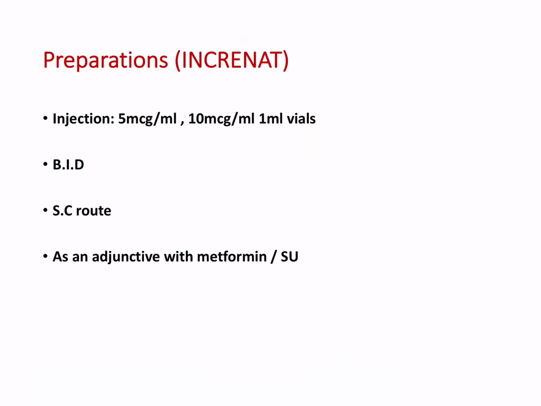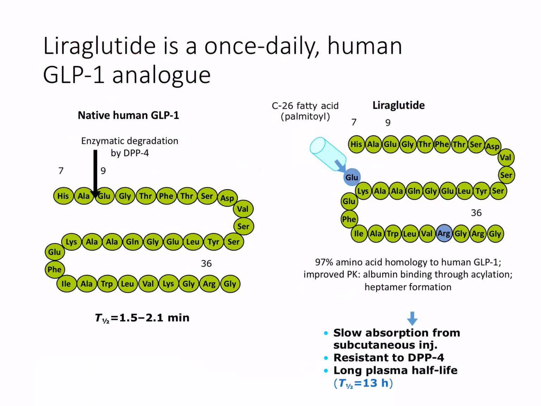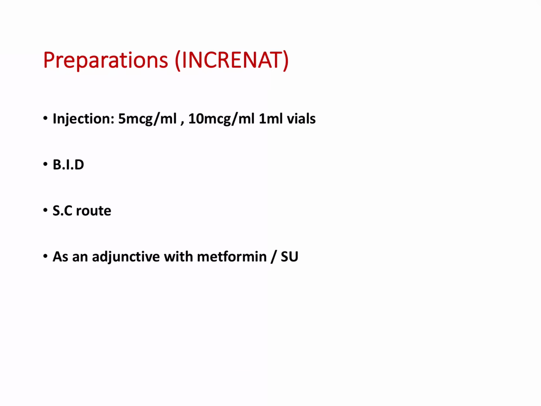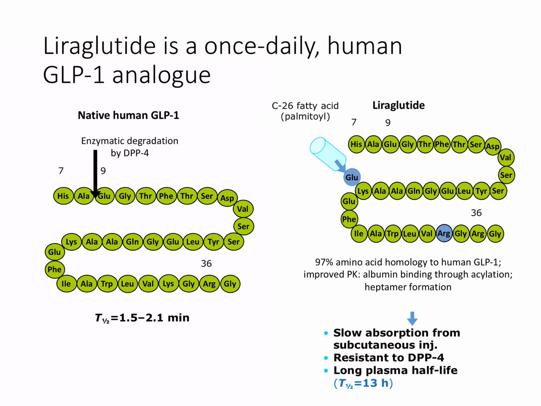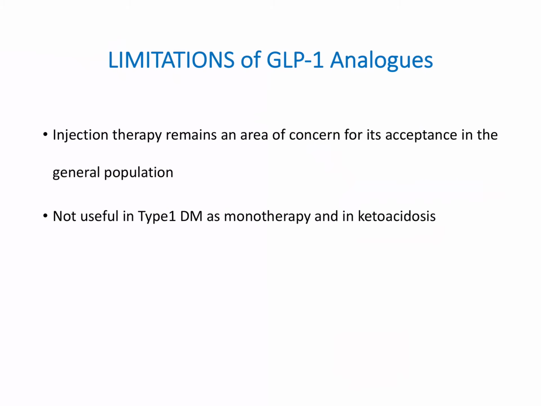What are the preparations? It is given subcutaneously and it is an injectable with twice a day dosing. You can combine GLP-1 analogs with other drugs like sulfonylureas and metformin. Because this is twice daily and an injectable preparation, liraglutide was developed, which is a once daily preparation. This is a longer acting drug, so it is going to act for a longer time.